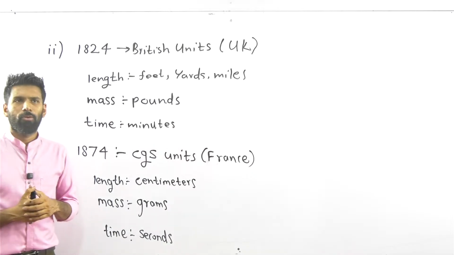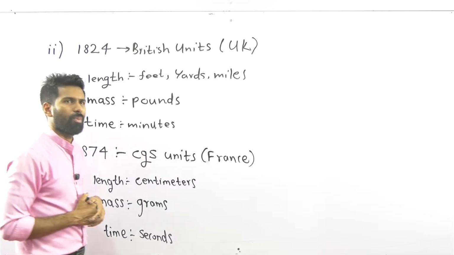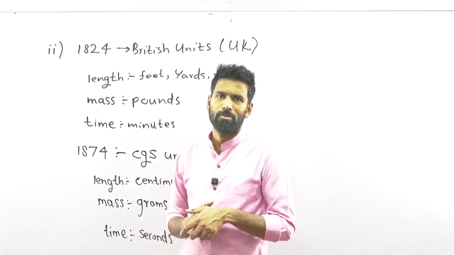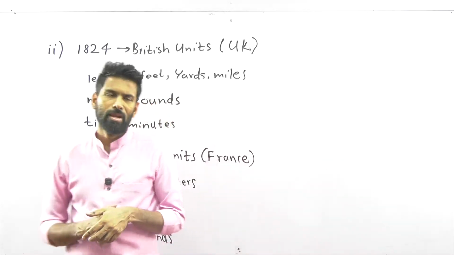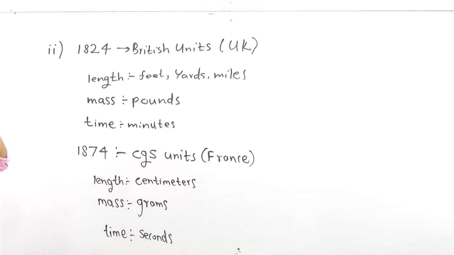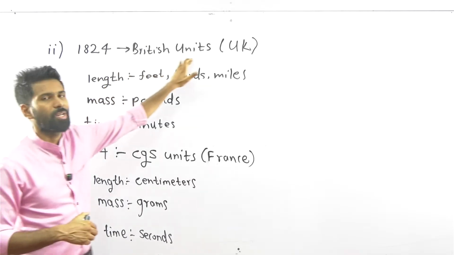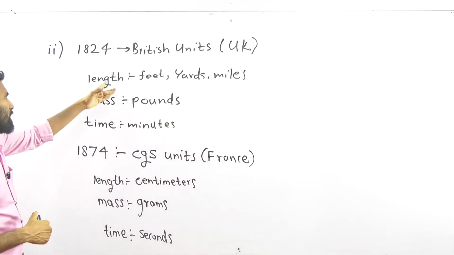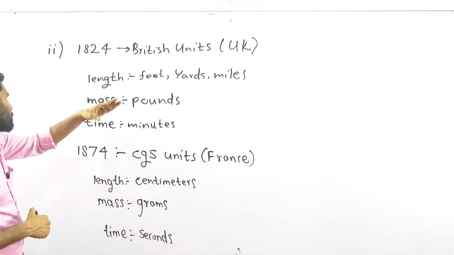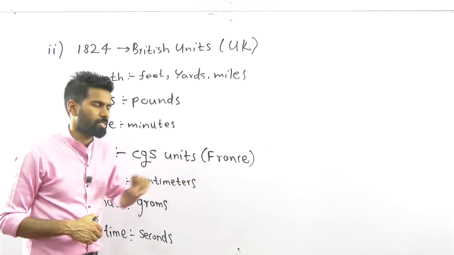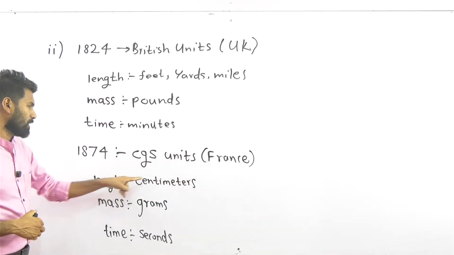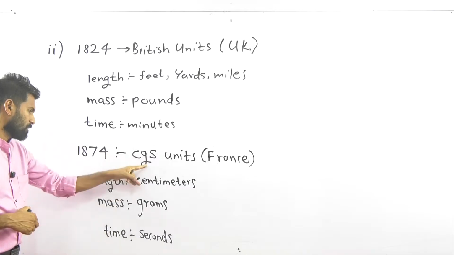Okay, now as these older unit methods were inaccurate, new systems were introduced. One of the main new systems introduced in those days to reject the older ones was the British unit system developed in the UK: to measure length, feet, yards, miles; mass, pounds; time, minutes. In 1874, the CGS unit system, especially in France: centimeters to measure length, grams to measure mass, seconds to measure time.